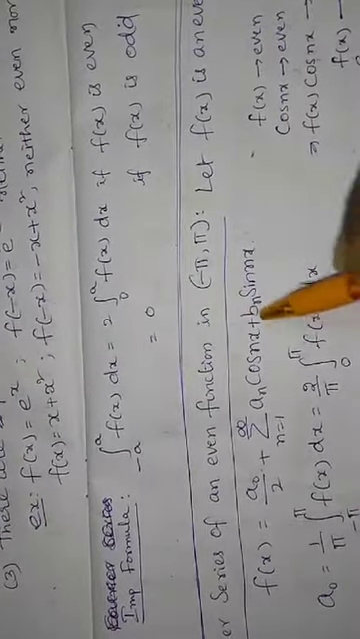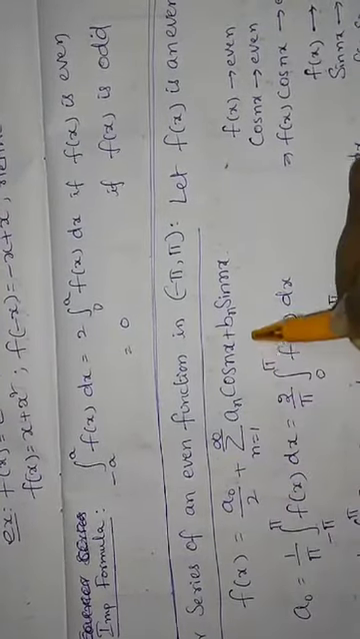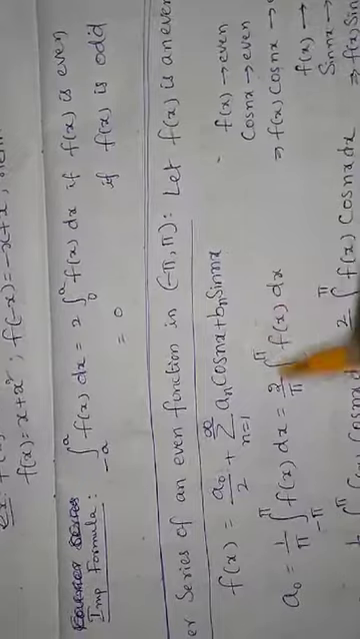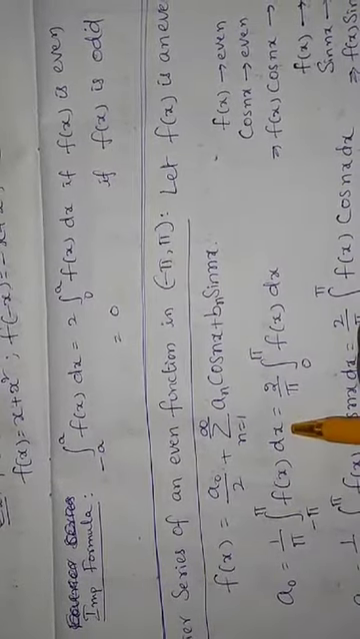Now we will discuss the Fourier series of an even function in the interval minus pi to pi. So consider f of x is an even function. The general Fourier series expansion of f of x is a naught by 2 plus sigma n is equal to 1 to infinity a n cos nx plus b n sin nx. So what is a naught? 1 by pi integral minus pi to pi f of x dx.